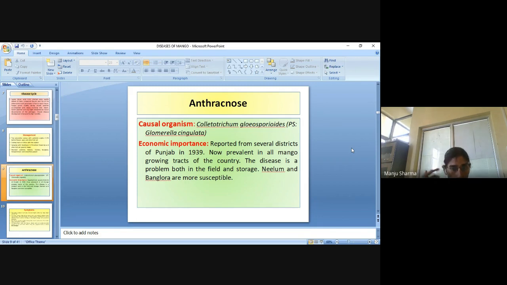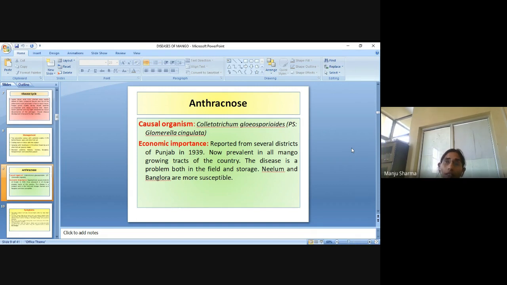Basically, this disease was first reported in Punjab in 1939. If at that time it had been quarantined, the disease would not have spread everywhere. But at that time there were no different types of agencies, and plant quarantine was not fully developed.